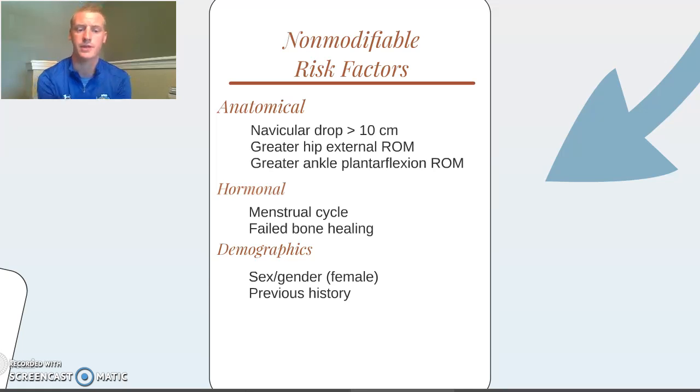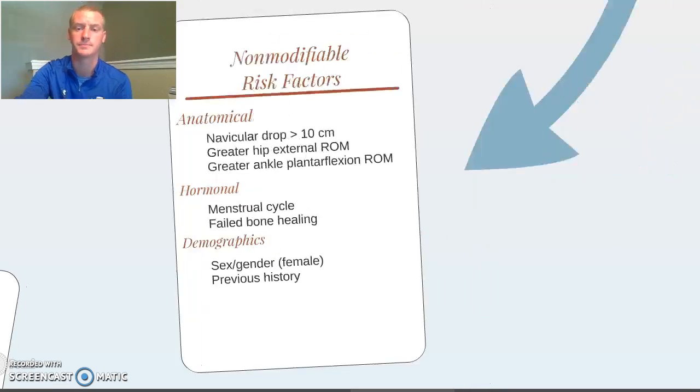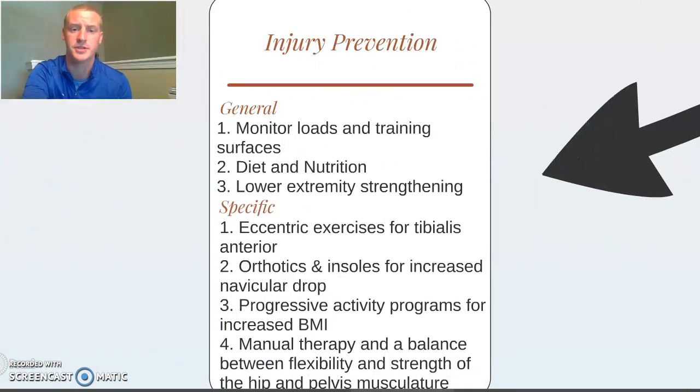The calcium levels of the individual and the menstrual cycle of where that person is at are things to consider when they're having this. Finally, previous history and sex or gender, where females are more prevalent for MTSS, are things to keep in mind. As we look at injury prevention, generally we want to have diet, nutrition, monitoring loads and training through coaching education, and lower extremity strengthening may be things to consider.